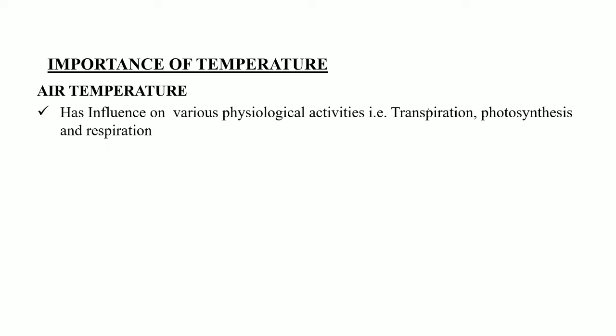So that is transpiration, photosynthesis, and respiration. All these activities are greatly influenced by temperature. Transpiration increases with the increase in temperature. Photosynthesis also increases with the increase in temperature up to 25 degrees Celsius. Below that, it will decrease. And respiration also increases with the increase in temperature up to 40 degrees Celsius.